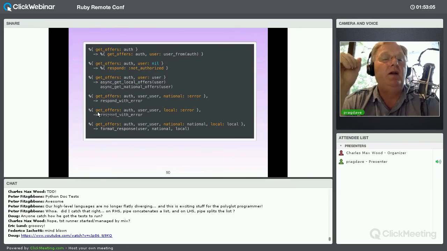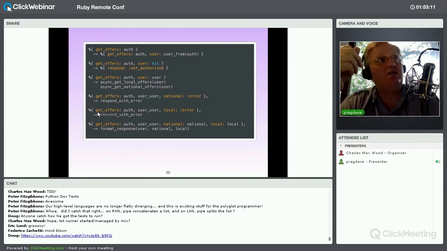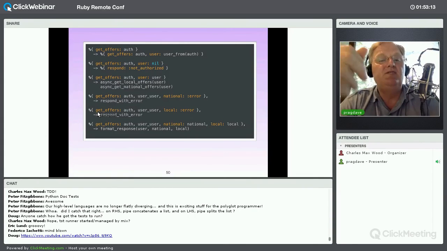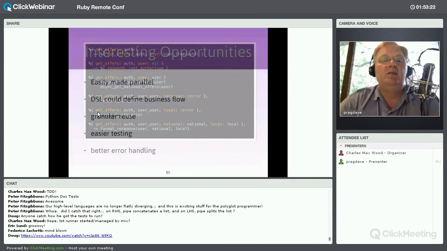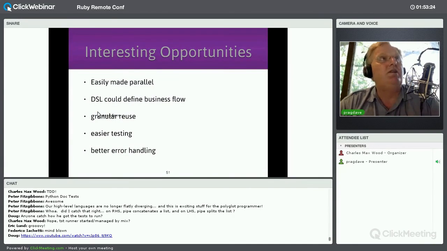I've tried it. And this is very cool because now I can just express everything as states. Think how much easier this is going to be to test, because all I have to do is to test individual state transitions. So I'm going to enter a particular circumstance and make sure that my system responds appropriately. So I think this is really interesting. It is easy to make parallel.